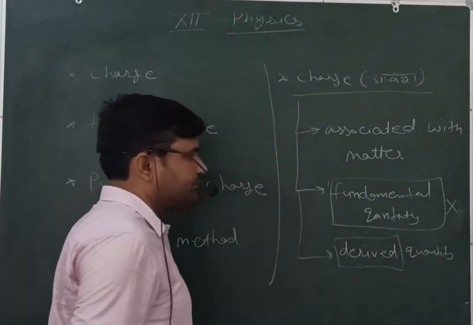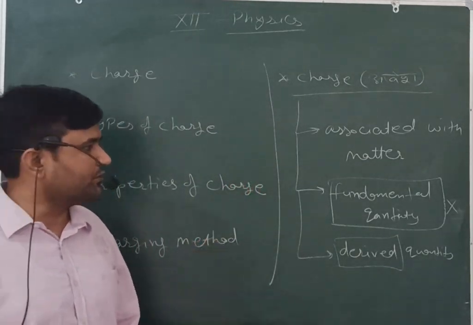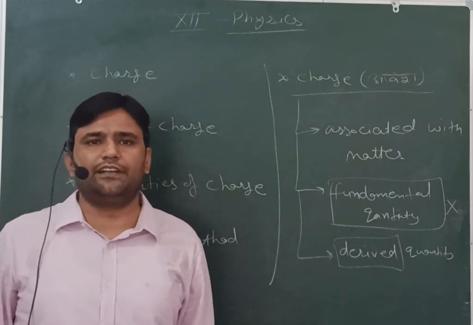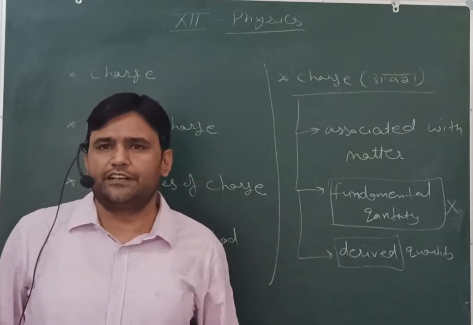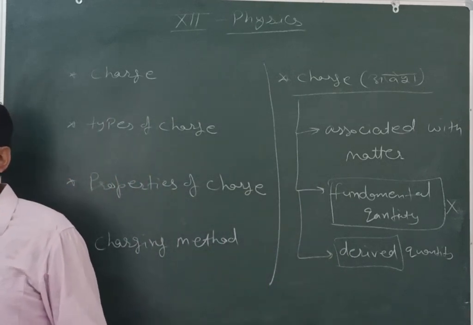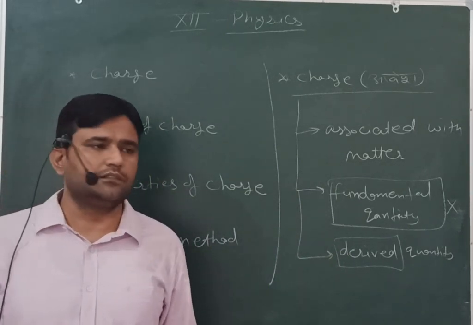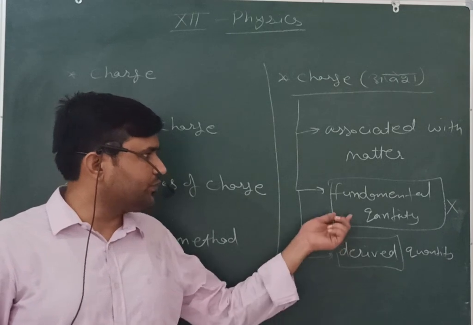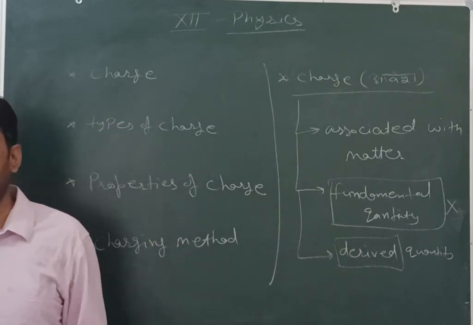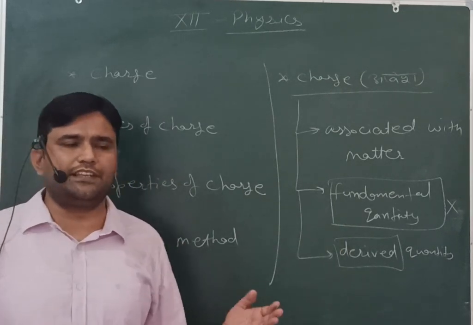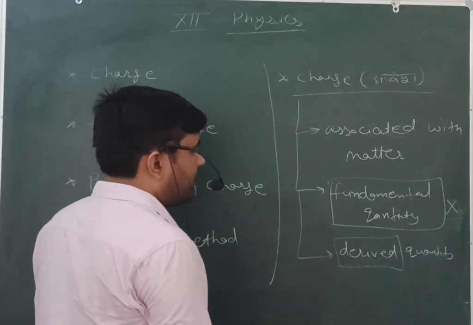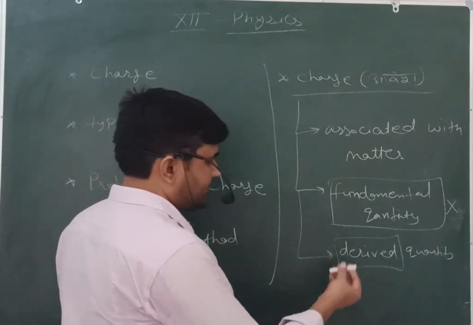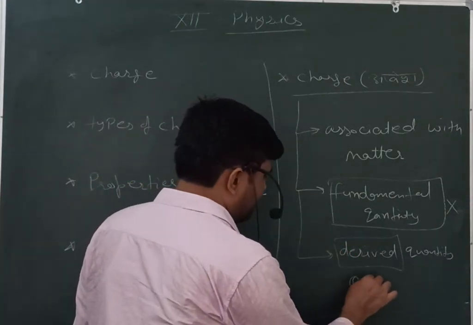In 11th class, we are just to be discussed about the different types of the quantities in terms of the fundamental or the derived quantities. Derived quantities कौन सी होती थी? Quantities those are to be derived from the fundamental quantities, or they are to be derived with the help of the fundamental quantities. अब इसको derived क्यों बोला गया? Next we will discuss, जब अपन इसको discuss करेंगे about the formulations.